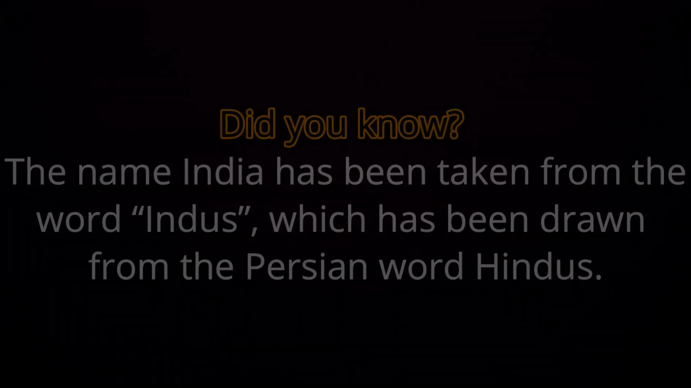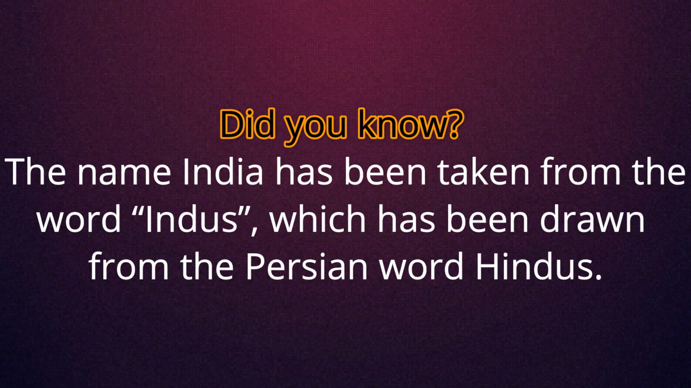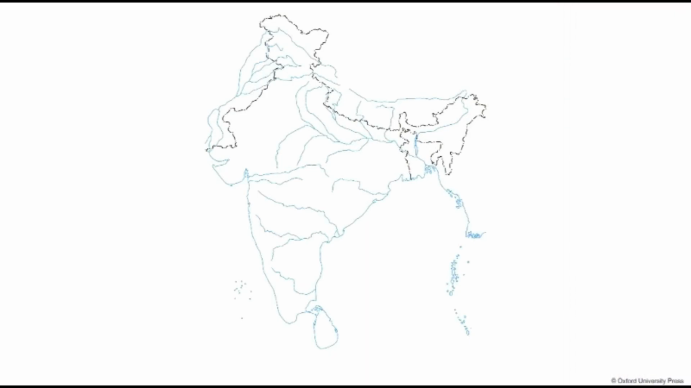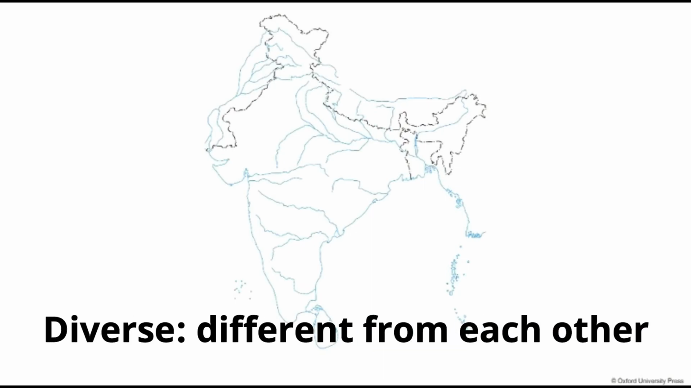Okay, students. Now we will continue with the topic location of India. Let's start. Did you know the name India has been taken from the word Indus, which has been drawn from the Persian word Hindus? Since India is a large country, it has diverse physical features and landforms. Diverse means different from each other.